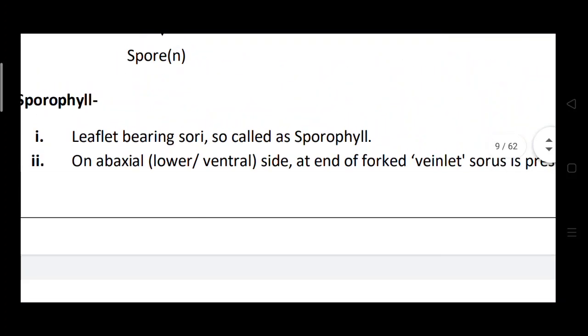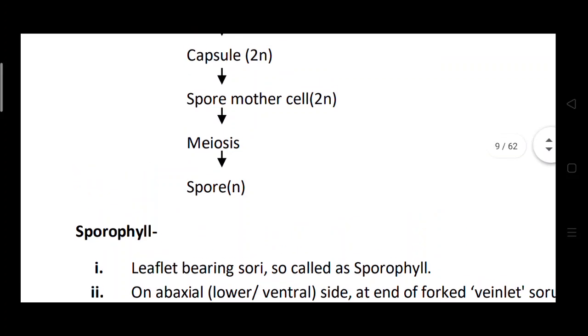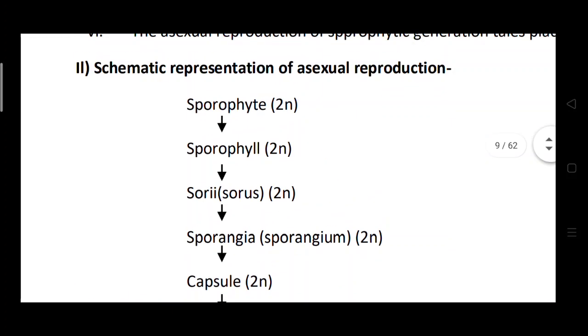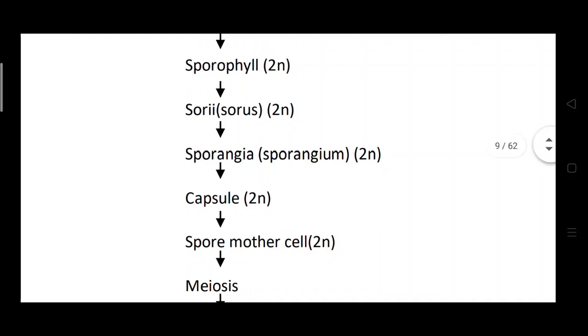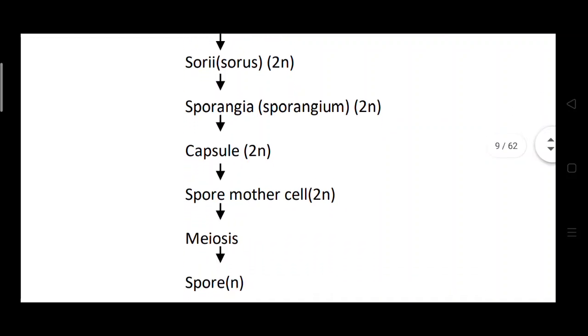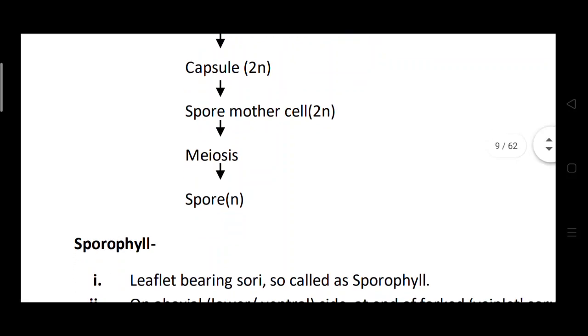As you know, in Nephrolepis the leaflets bearing the sori are called sporophylls. The sporophyll produces the sori, and in the sori there is the sporangium. The sporangium contains the capsule and stalk. In the capsule there is the spore mother cell. After meiosis of the spore mother cell, they produce the spores.